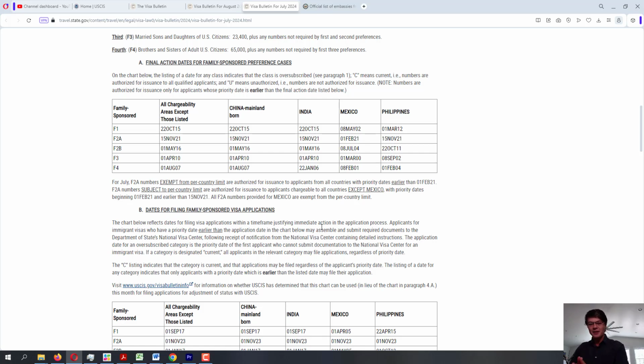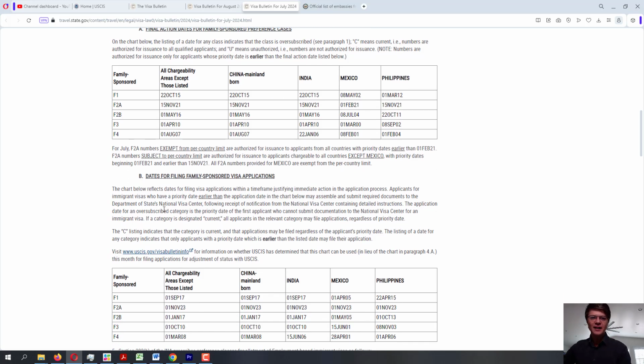So if you want to see approximately how long it will take before your priority date becomes current and you get your interview scheduled for your immigrant visa, you are looking at graph A. Also, if you are already documentarily qualified and you are ready for your interview, you are looking at graph A. Now, graph B, dates for filing, is for everyone who wants to know when their NVC portal is going to be opening up. So if you are not documentarily qualified yet and you want to find out when you can start your documentary qualification process, you are looking at graph B.